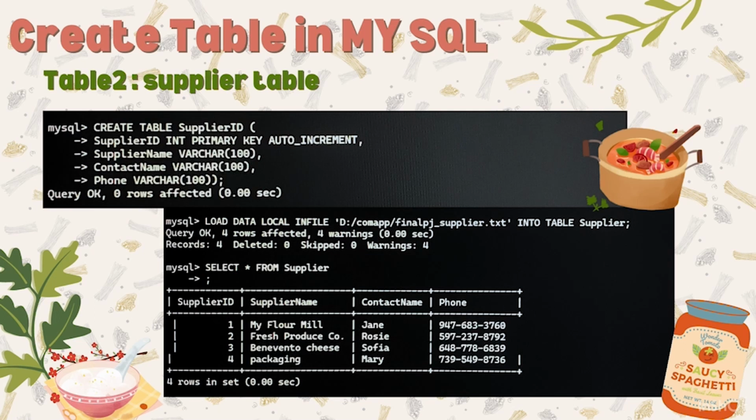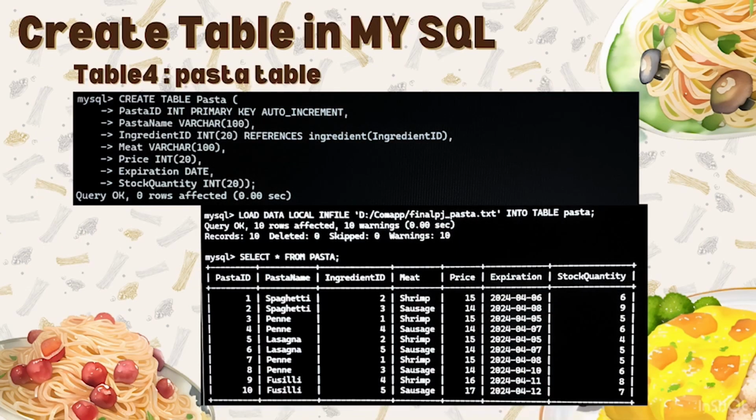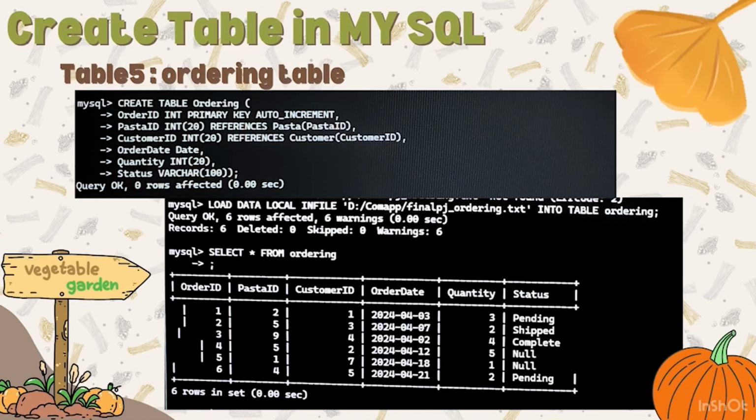This is the output of creating the supplier table. Next, the output of creating the ingredients table. Next, the output of creating the pasta table, and the last one is the output of creating the ordering table.